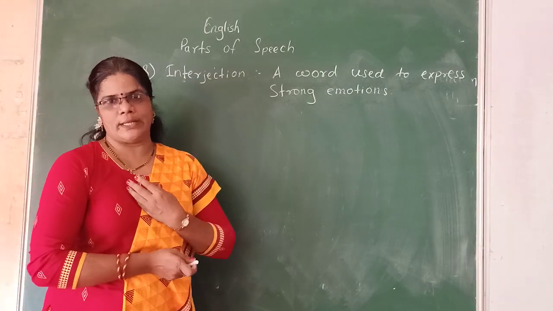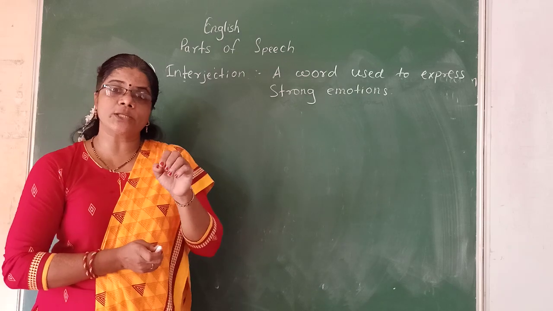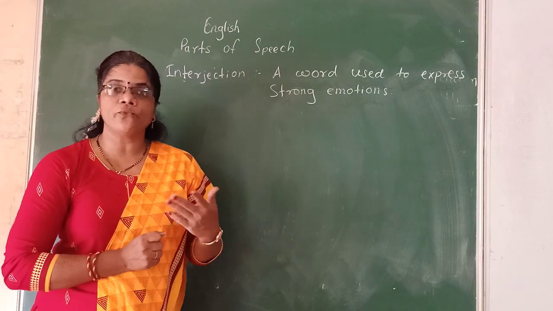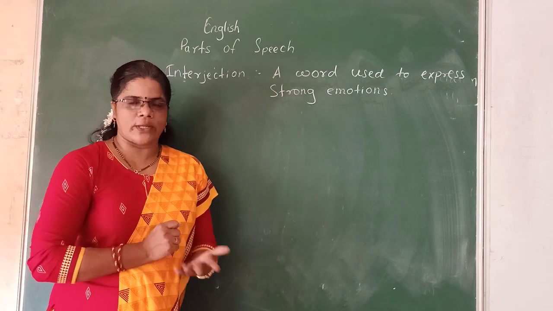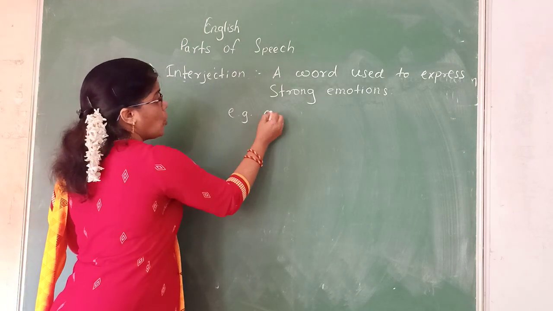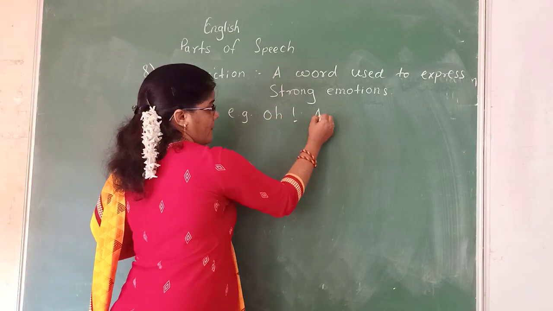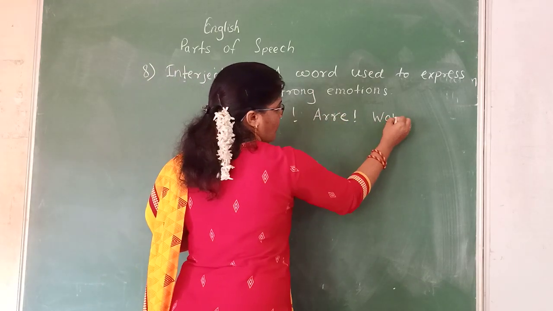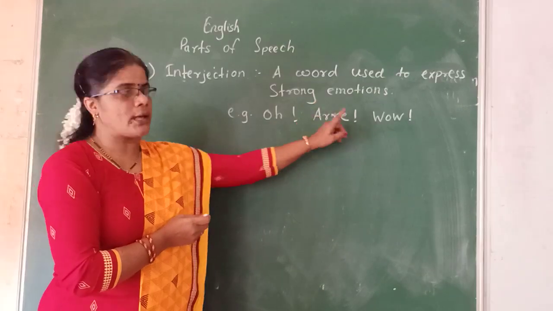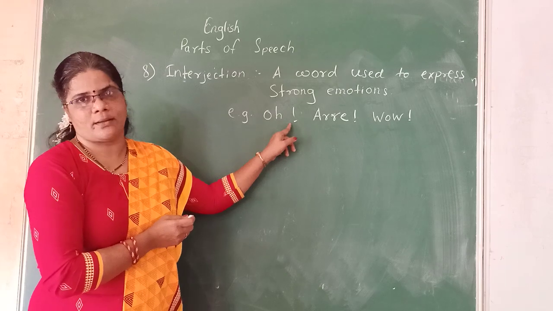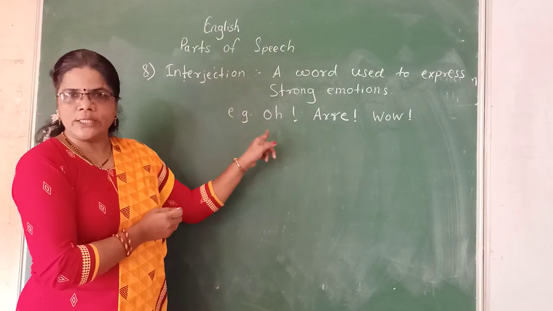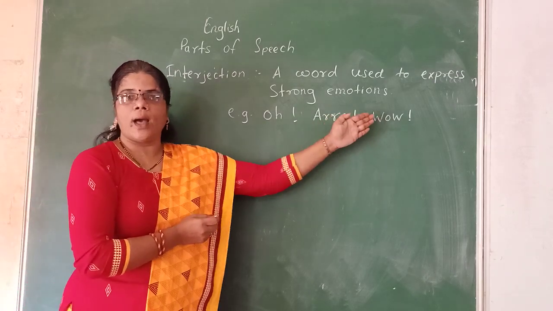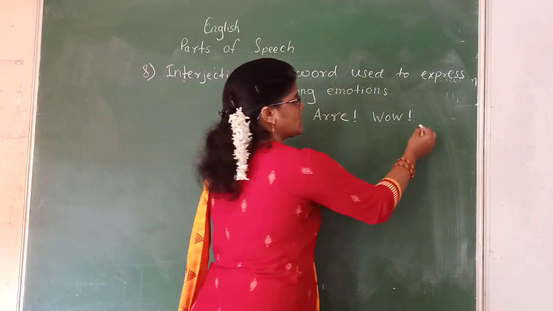We know we have feelings, we have emotions, and we have to express those feelings or emotions. And for that, we use some expressions, we use some words. Then which are such words? For example, oh, aha, wow. And these interjections are always with this exclamatory mark. Such interjections we use many times. Oh, aha, wow, hello, hi. These are some interjections in English, etc.